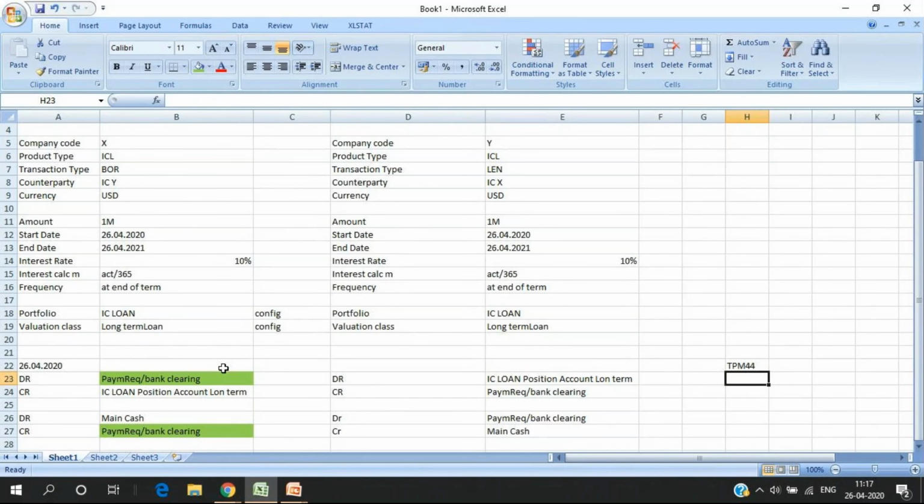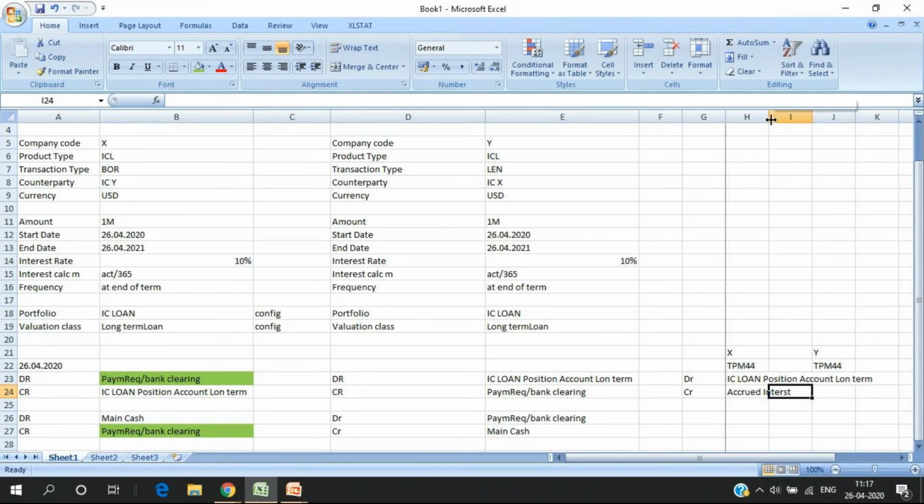Accrual, deferral, just opposite. Just consider a prepaid: you already buy something, but that is for a period of 3 months. You do the payment together, but you want to book it month by month, not together. Simple. So what is TPM44? It is a transaction code for accruals. So this is X, this is Y. Everything will be just opposite. My intercompany long-term account here becomes debit, and my accrued interest becomes credit, right?